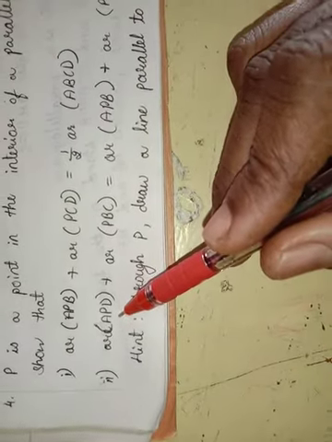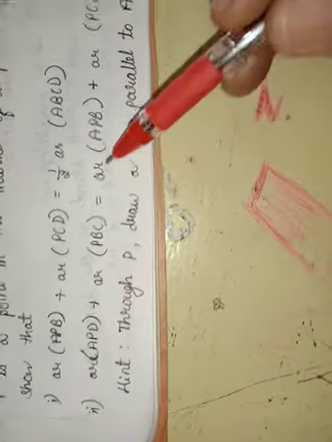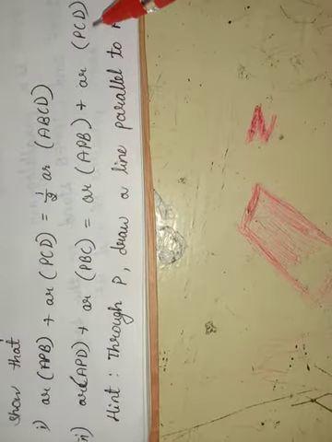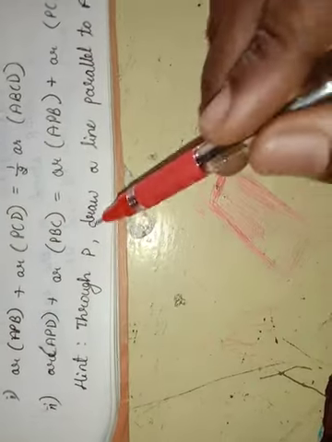Area APD plus area PBC is equal to area APB plus area PCD. Hint: through P, draw a line parallel to AB. You can see the diagram here. Through P, draw a line parallel to AB, so you can draw like this, XY.